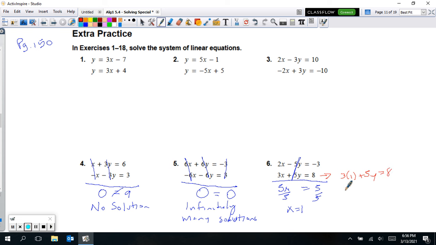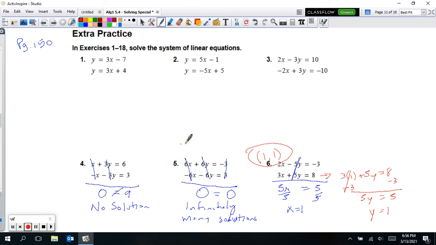I'm going to subtract 3 from both sides now. And then 5y, this cancels here, is equal to 8 minus 3, which is 5. So in this one, y is also equal to 1, as you can see. When I divide by 5, y will equal 1 as well. So our solution for this guy right here, for number 6, is 1, 1. So that is the one solution there.